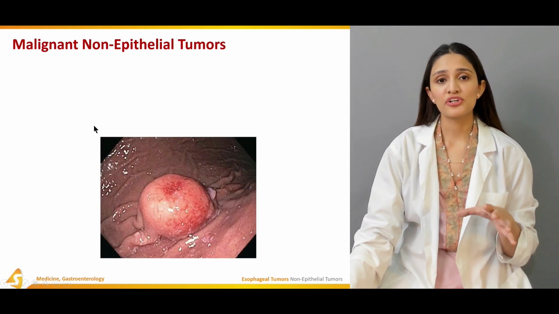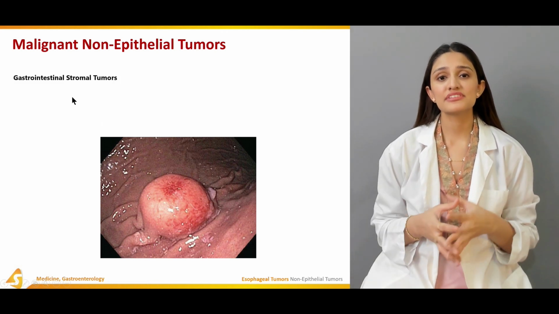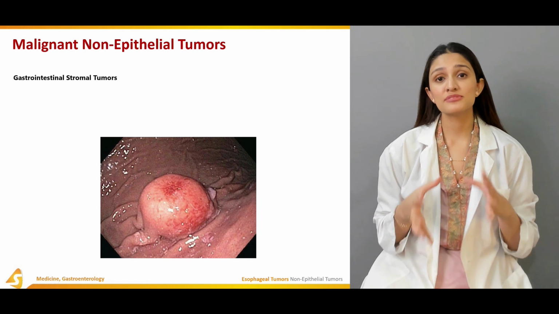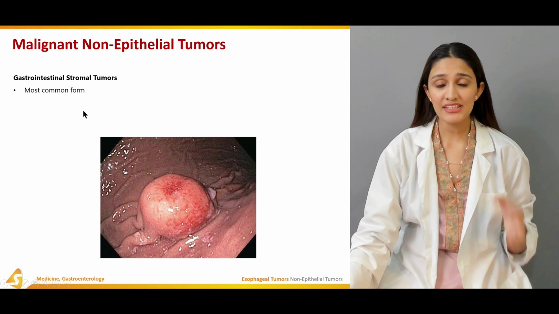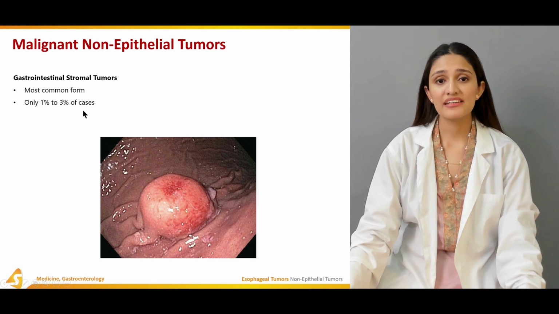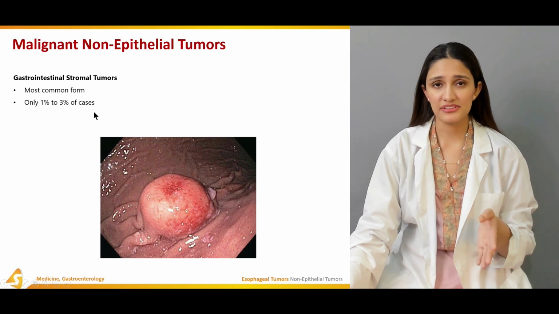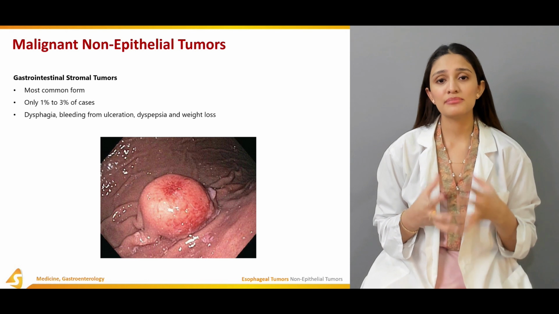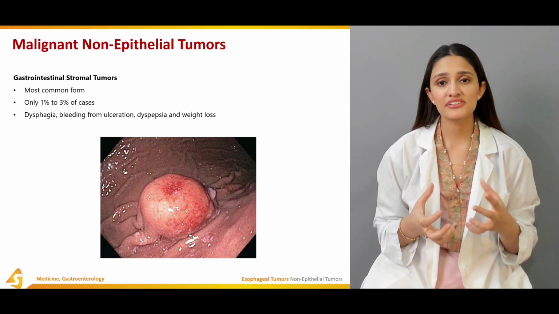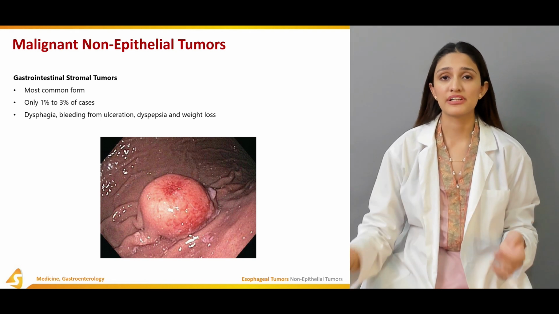The third most important malignant non-epithelial tumor is the gastrointestinal stromal tumor, which is the most common mesenchymal tumor. It makes up only around 1 to 3% of cases. Patients might present with dysphagia, bleeding from any ulceration, dyspepsia, epigastric pain, or weight loss.